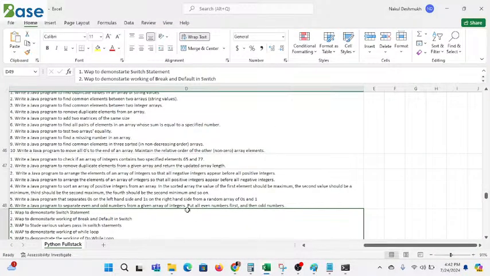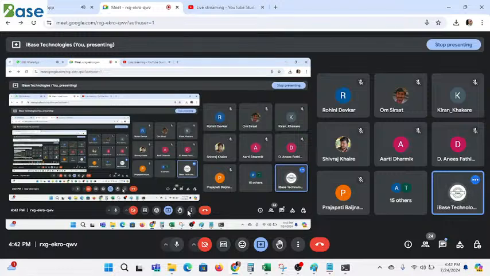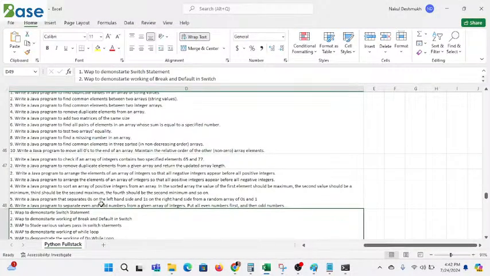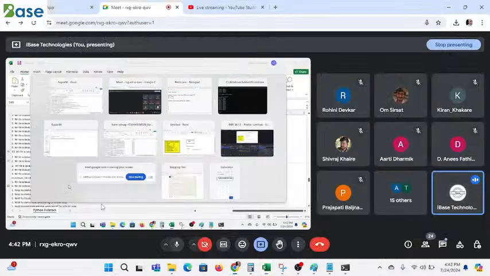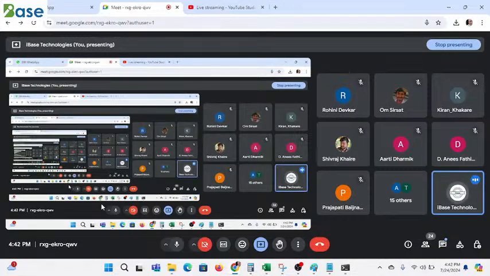Understand this program first, or you can do one more thing: you can make a video explanation of that program. Two programs I am going to share with you regarding the array or for loop. You have to make a proper video explaining what the program is, how you write it, and how you achieve the outputs. If it is possible to make the video, it's okay. Otherwise you can directly execute the program as well, but that program must be executed by you guys.